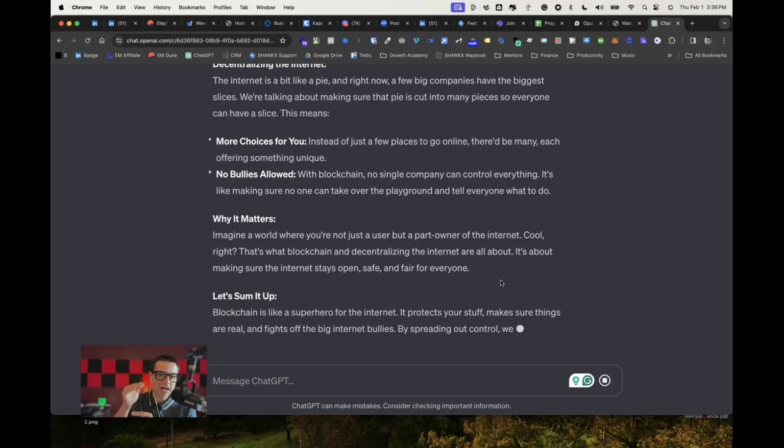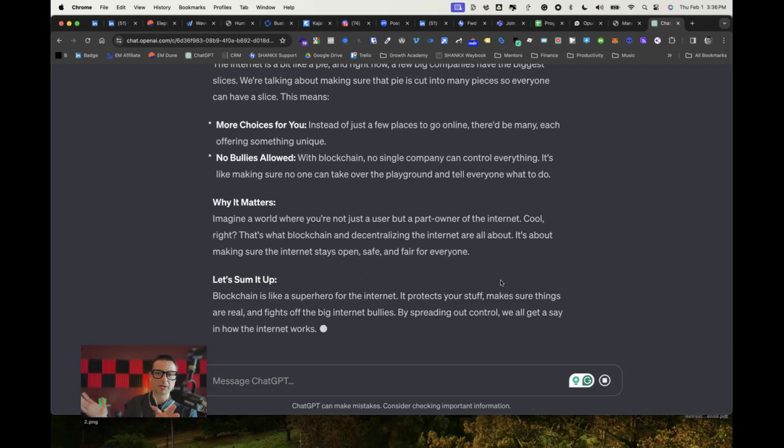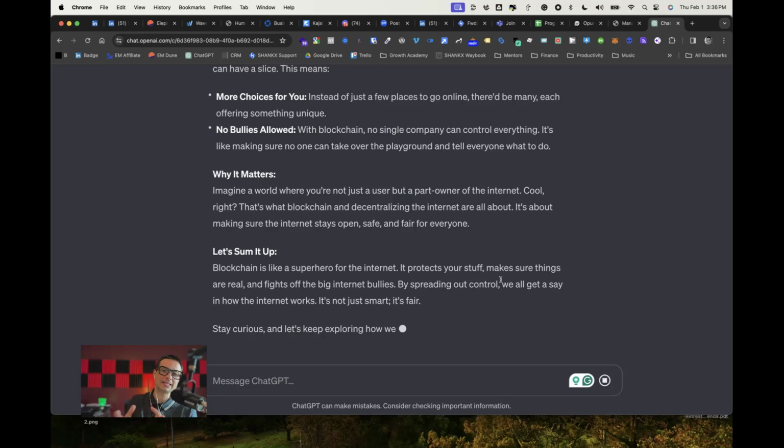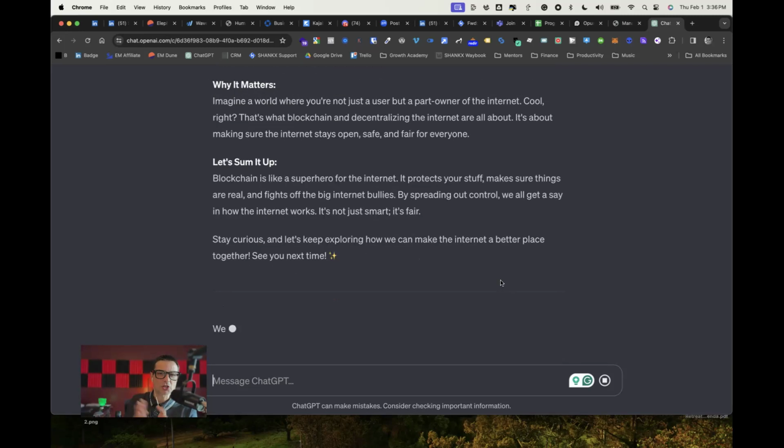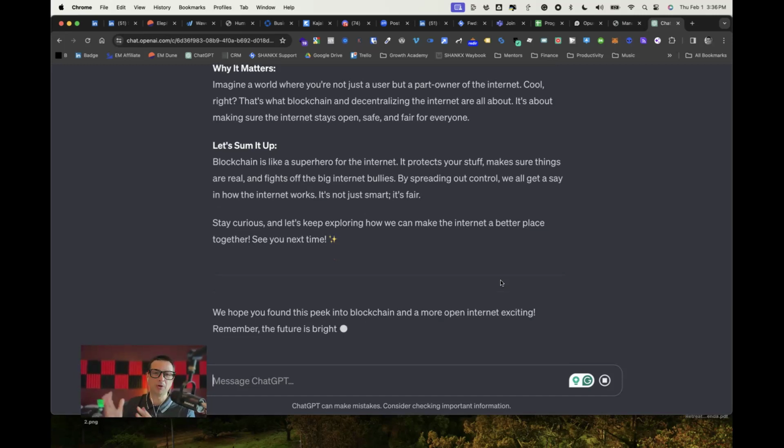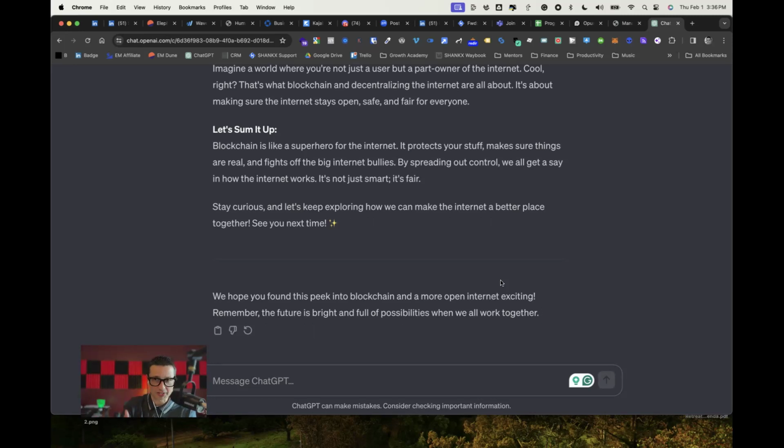Why this matters? Imagine a world where you're not just a user, but a part owner of the internet. Cool, right? That's what blockchain and decentralizing the internet are all about. It's about making sure the internet stays open, safe, and fair for everyone. Let's sum it up. Blockchain is like a superhero for the internet. It protects your stuff, makes sure things are real, and fights off the big internet bullies.